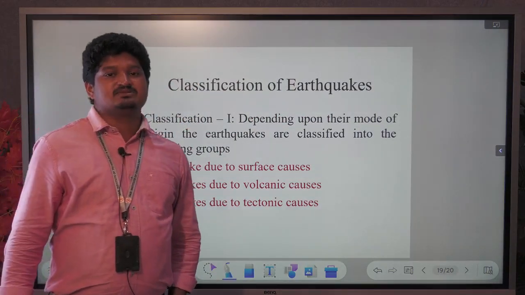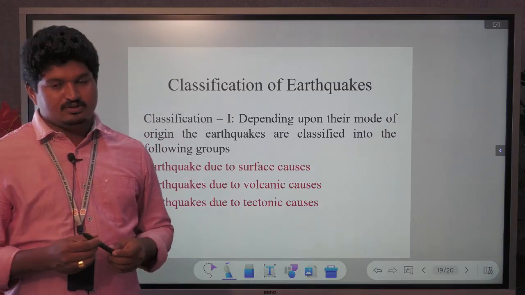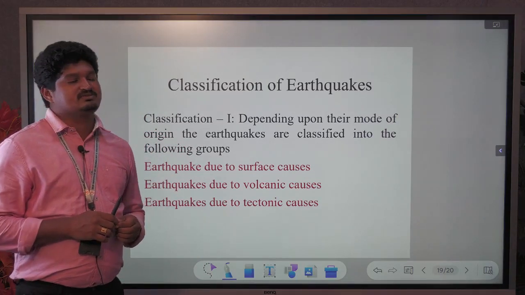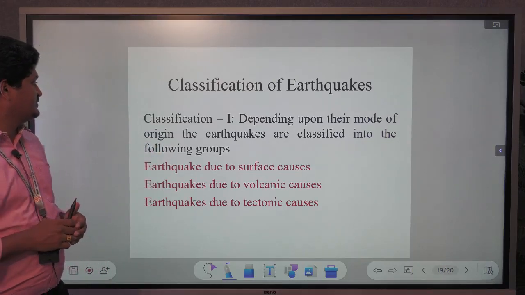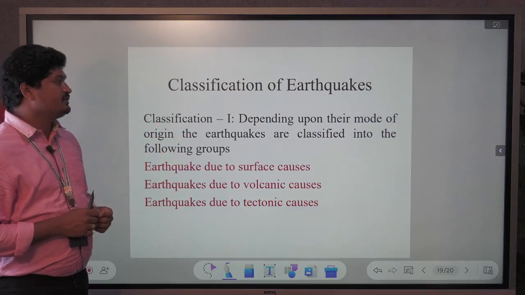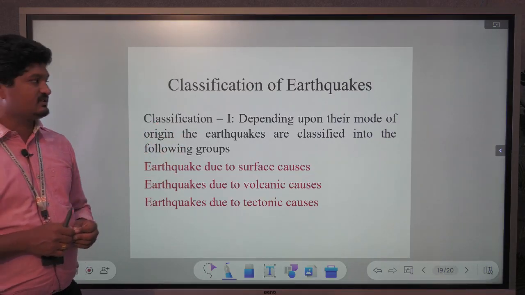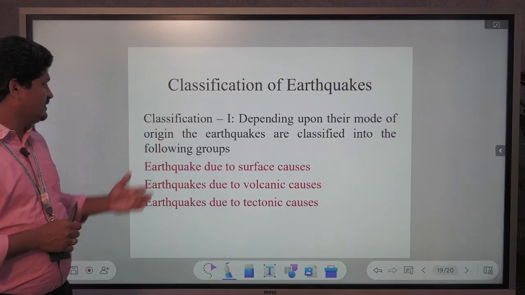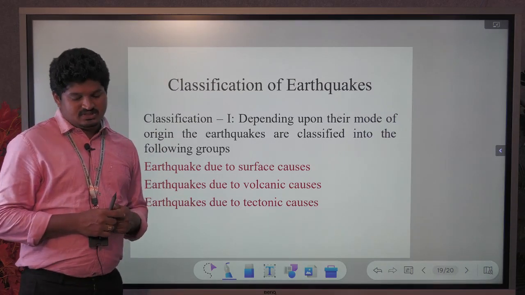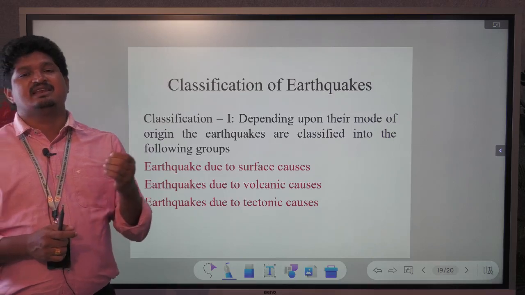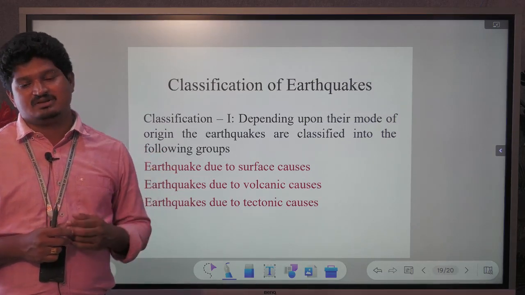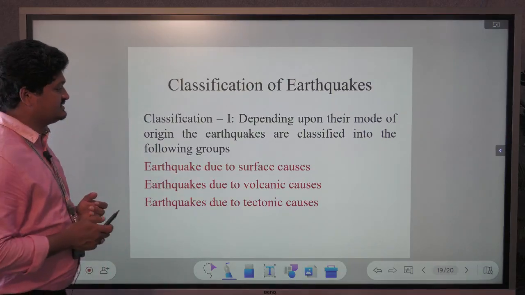Now, classification of earthquakes. Based on the origin and place, the classification of earthquakes is defined. There are two classifications. The first classification depends on the mode of origin of earthquakes, and earthquakes are classified into the following groups. One is earthquakes due to surface causes. Very few earthquakes are of this type. Creep, avalanches or landslides are examples.